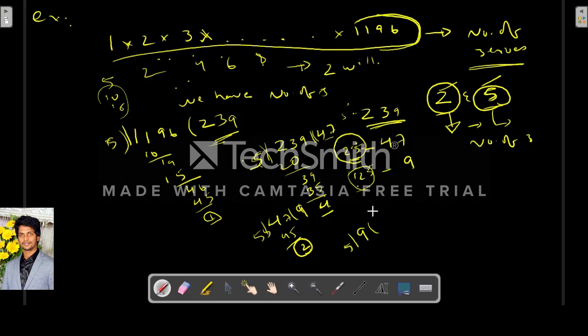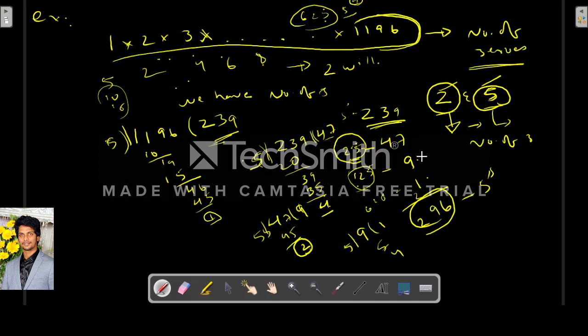So again divide the 9 with 5, because if you see, there will be 625 also, which is 5 power 4. Means in 625 there will be four 5's. So 5 1s are 5, this gives 1. So if we add these, 9 plus 1 is 10, 10 plus 47 is 57... total 296 5's will be there, and 2's will obviously be more, because after every other number a 2 will come. So the number of zeros in this product will be 296.